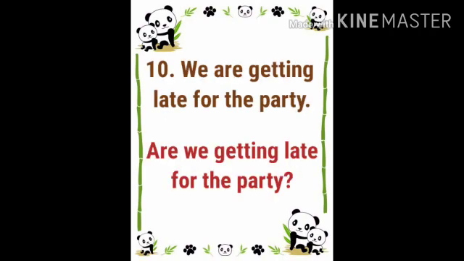Tenth. We are getting late for the party. Here, are is a helping verb and the sentence goes like this. Are we getting late for the party?